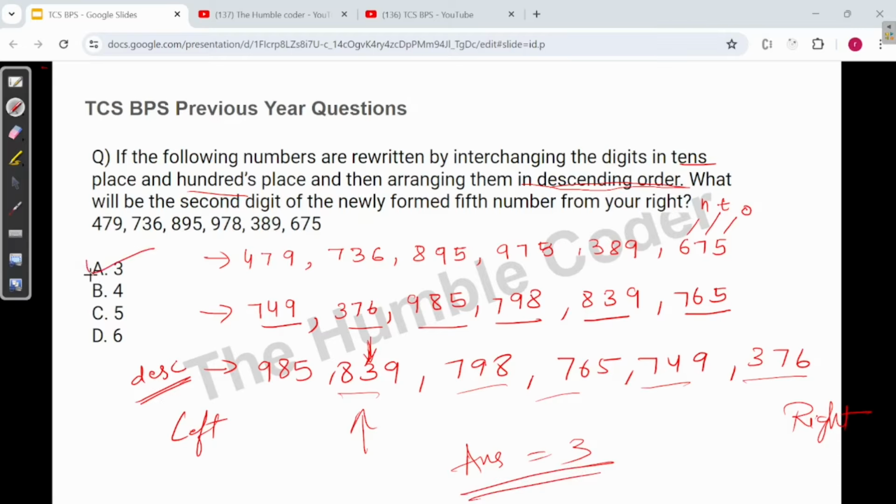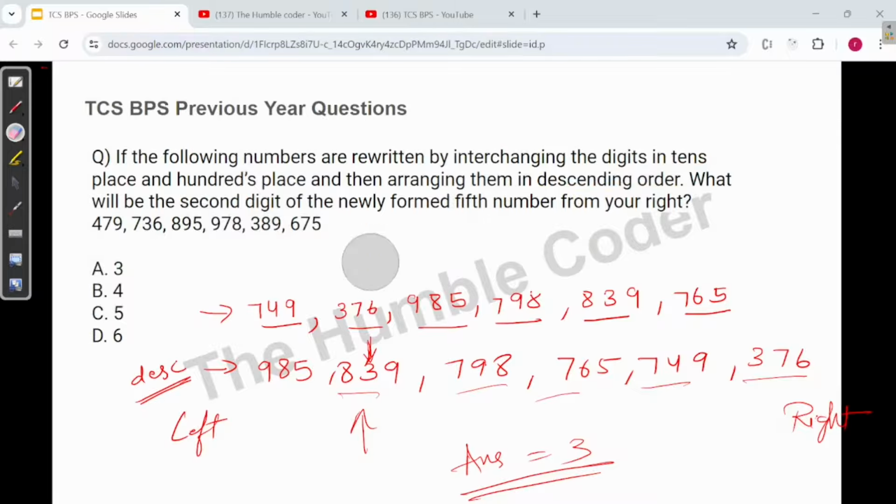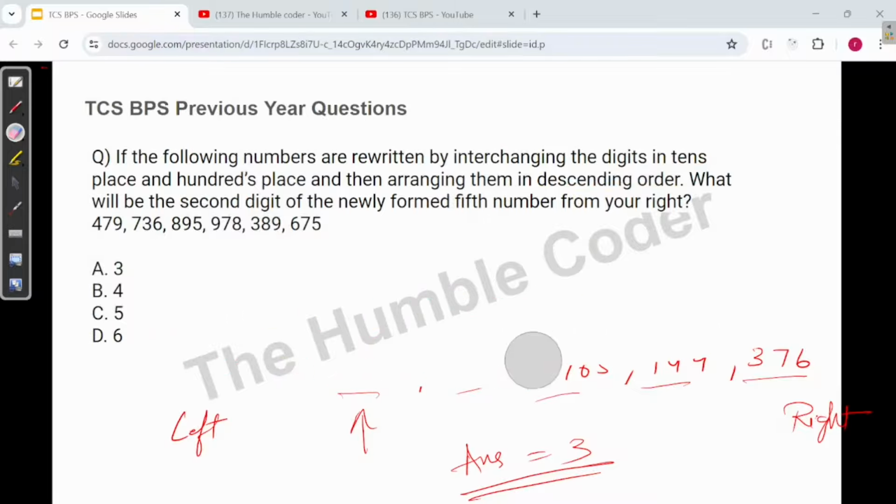So I hope now you have got the understanding of this question, because this is a very commonly asked question. That is why I have taken this in this video, so that it will be a good practice for all of you.